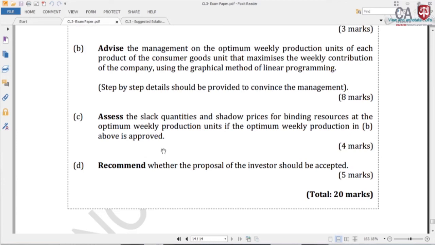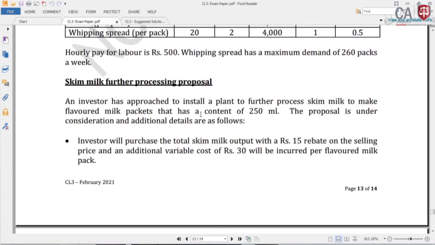Final one. Recommend whether the proposal of the investor should be accepted. Now there is another proposal from a new investor, whether you have to approve that proposal or not. Skim milk further processing proposal: an investor has approached to install a plant to further process skim milk to make flavored milk packets with a content of 250 milliliters.